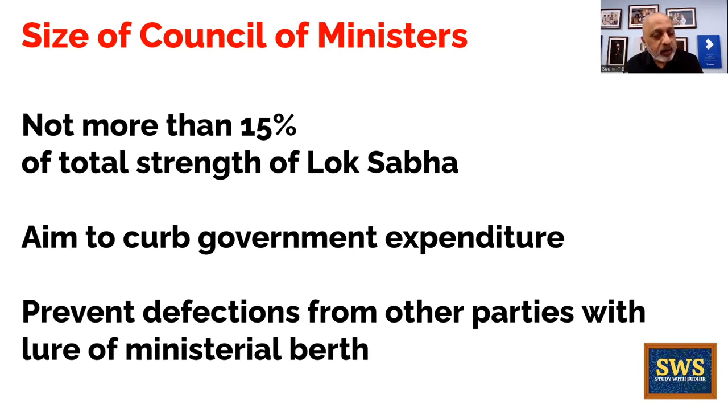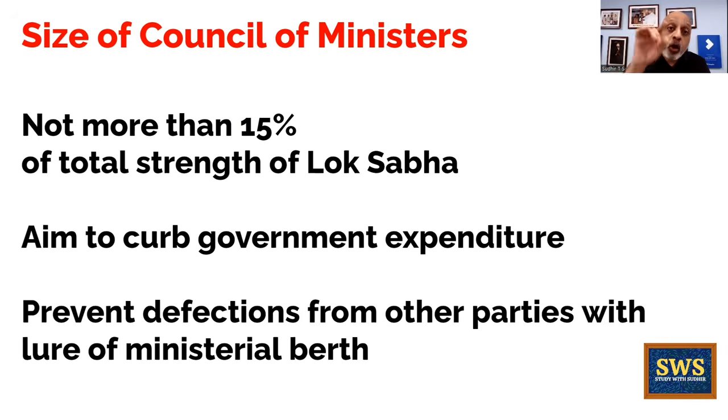So in order to, one, curb political corruption, prevent defections from other parties with the lure of ministerial berth, and number 2, to curb governmental expenditure, it was decided in 2003 that not more than 15% of the total strength of the Lok Sabha, in the case of states, of the state assembly, you cannot have the Council of Ministers more than that, okay? So if the strength of the Lok Sabha is 543, 15% of 543 can be the maximum strength of the Council of Ministers. It can be less. If the Prime Minister does not want to fill in the entire Council of Ministers, it's his prerogative. But it cannot be more than that.